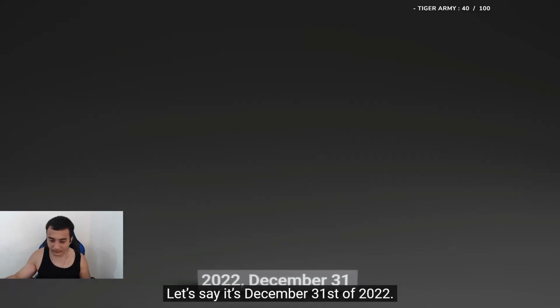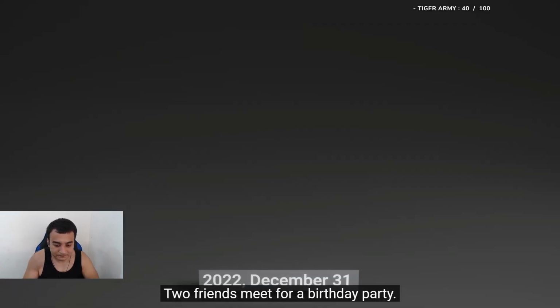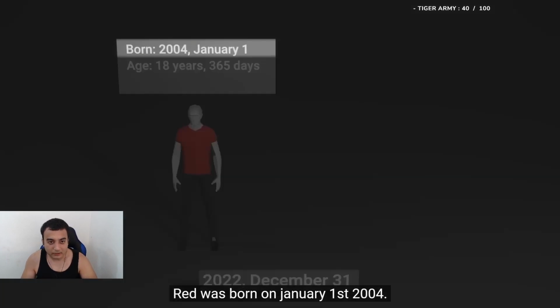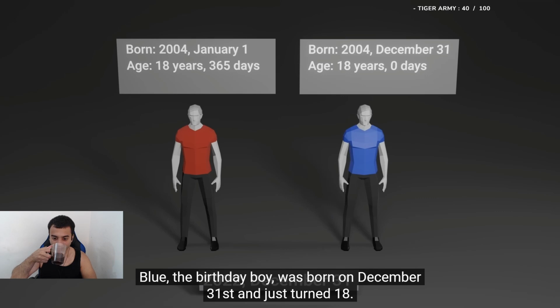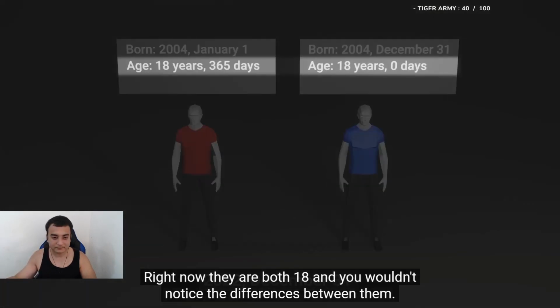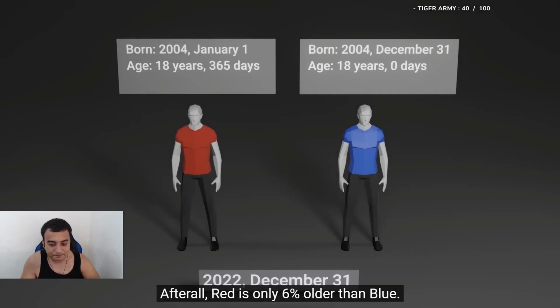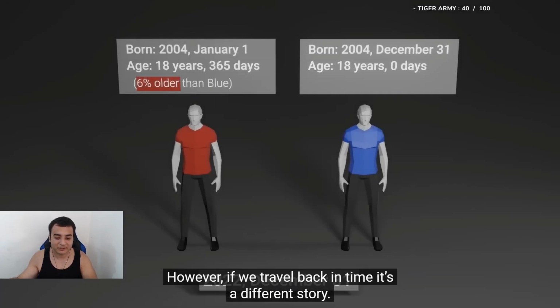Let's say it's December 31st of 2022. Two friends meet for a birthday party. Red was born on January 1st, 2004. Blue, the birthday boy, was born on December 31st and just turned 18. Right now, they're both 18 and you wouldn't notice the difference between them. After all, Red is only 6% older than Blue. However, if we travel back in time, it's a different story.